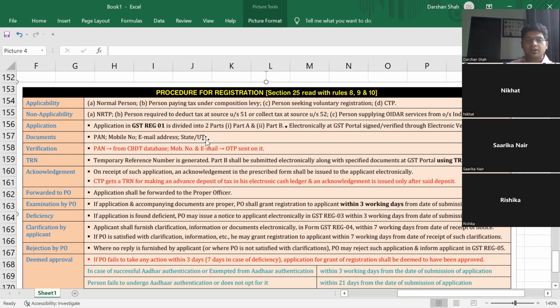Registration will be state-wise. So if you have two places of business, one in Maharashtra and one in Gujarat, you will have to do two different registrations and carry two registration certificates. So that's why the third point: in case of CO, what is CO?